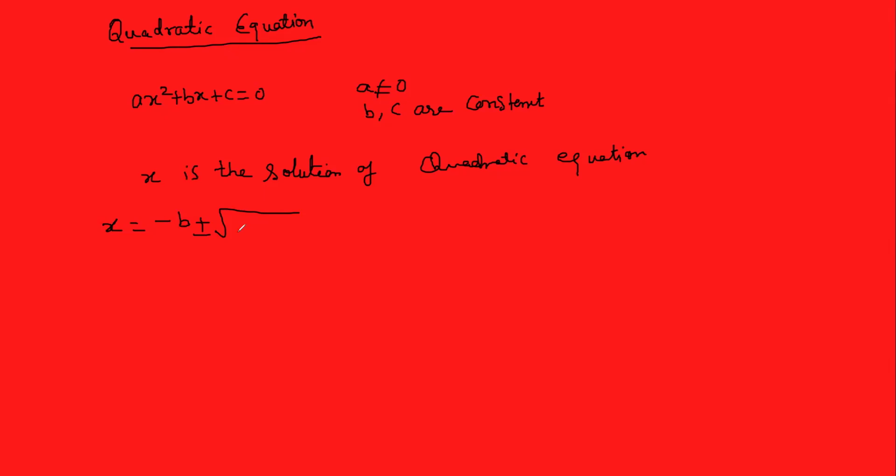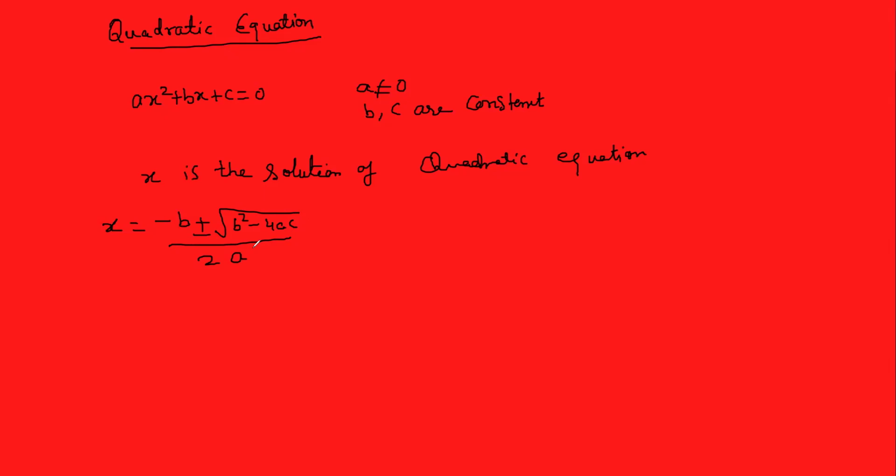If the degree of the polynomial is n, then its solution will contain n solutions. So this is the square root of b² minus 4ac, upon 2a.